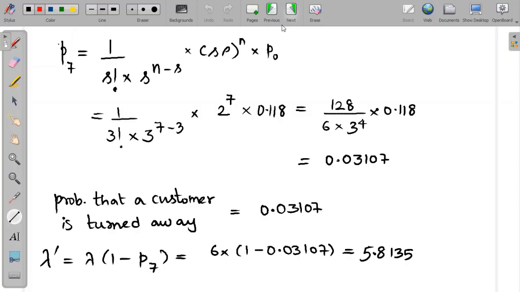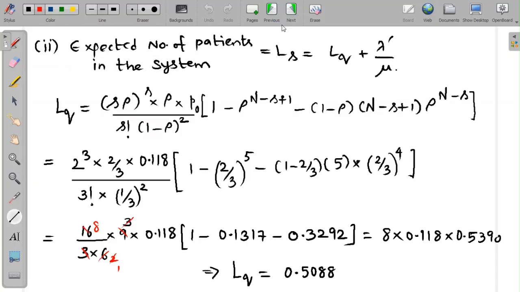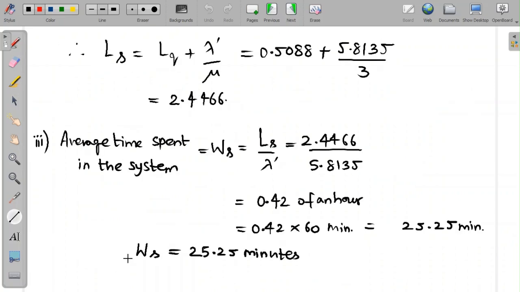This question was about finding the average number of people in the system, which is LS. And we know that to find LS, we need LQ. So we find LQ using this long formula, which depends on S, rho, P naught, and capital N. Substituting the numbers in the respective places, we see that LQ is 0.5088. And using the value of LQ, we can find LS. LS is LQ plus effective lambda by 3, which is 2.4466.